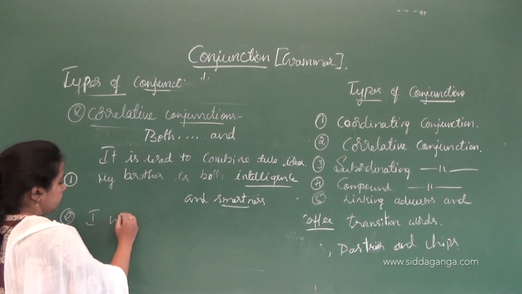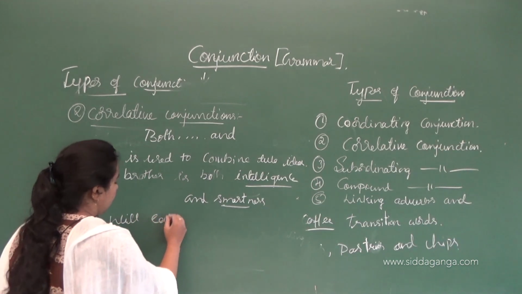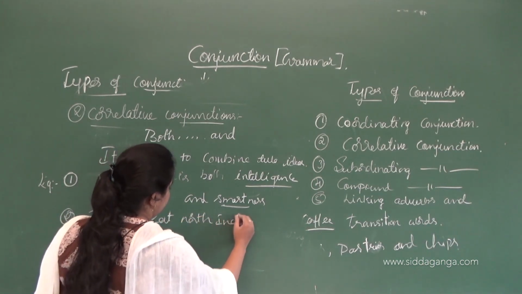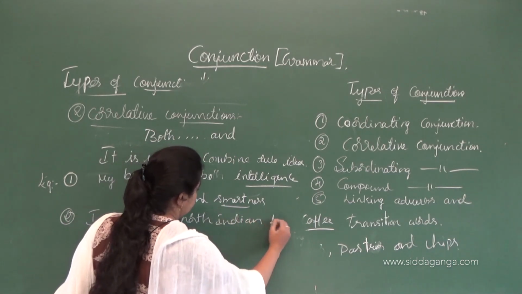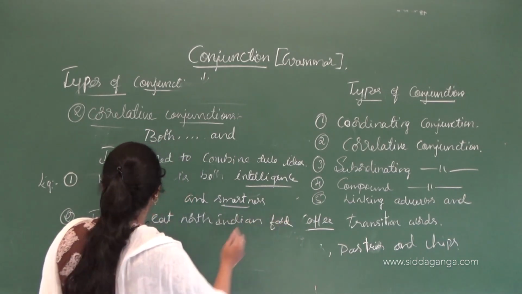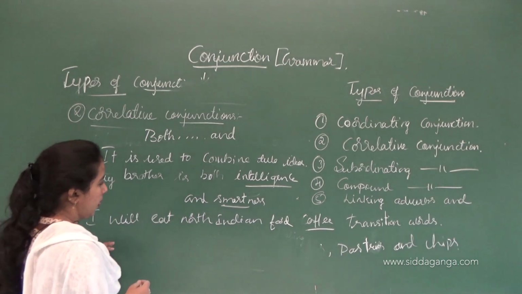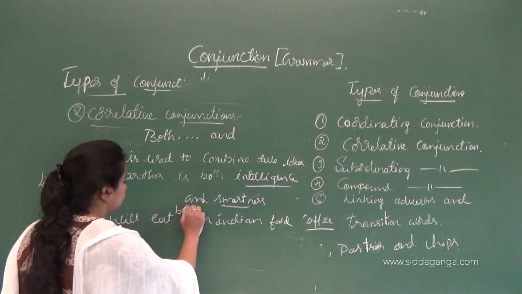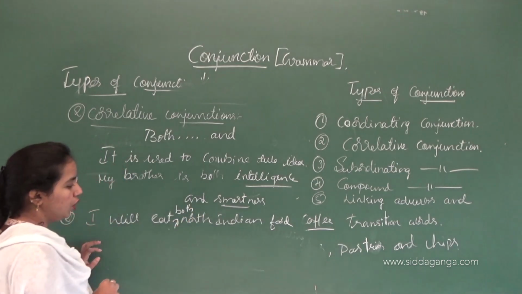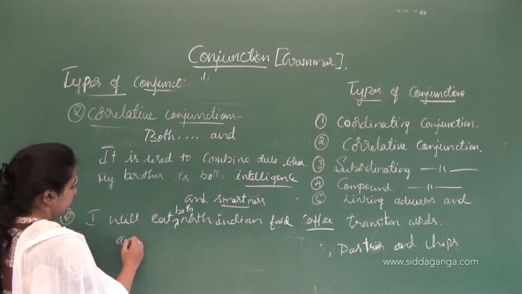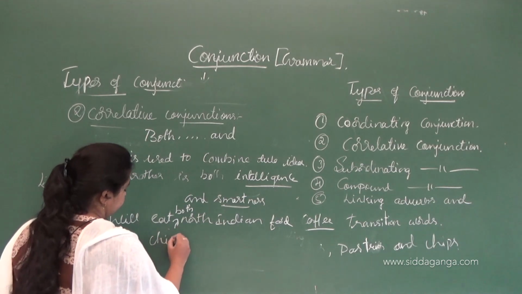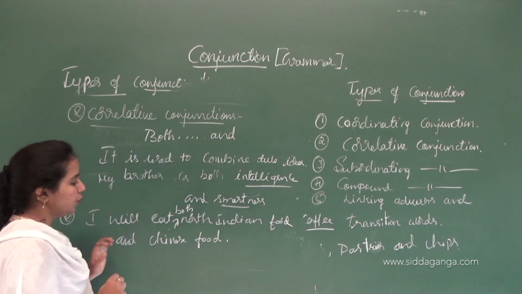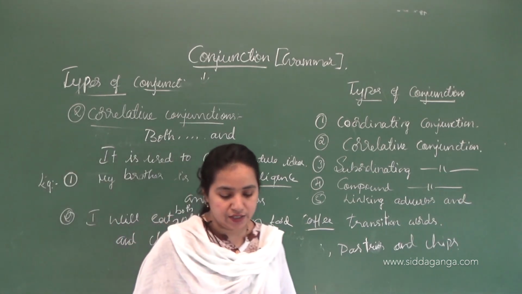I will eat both North Indian food and Chinese food.